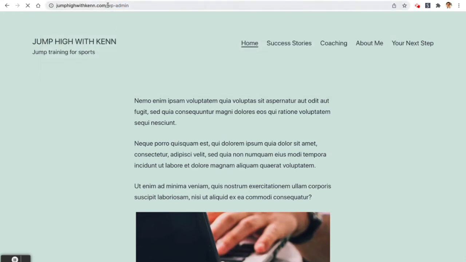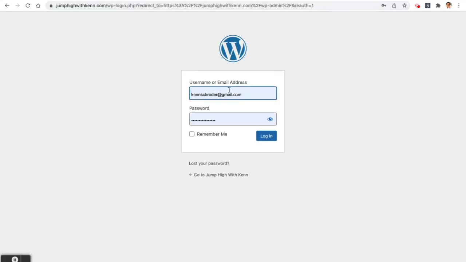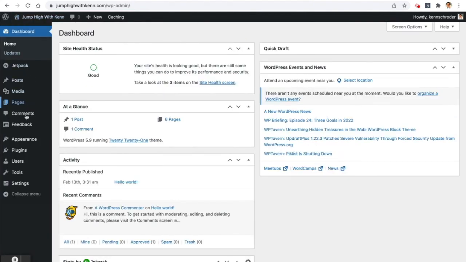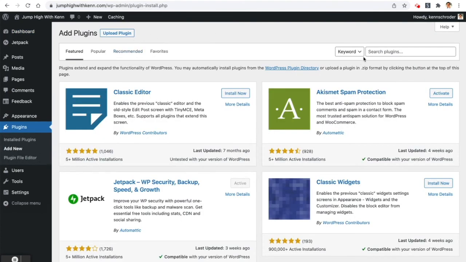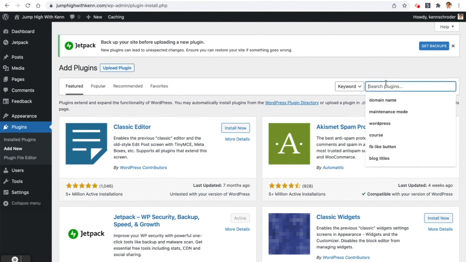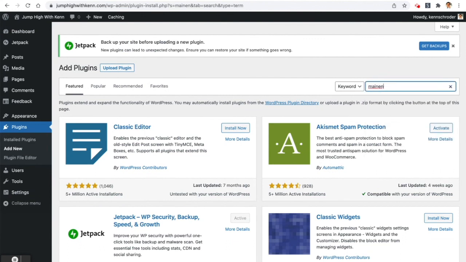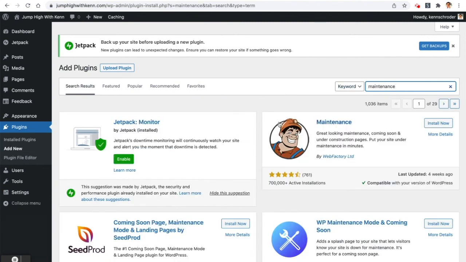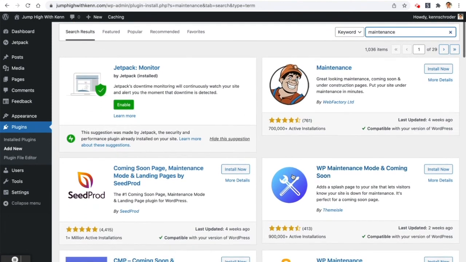I will log in. Again, it's WP-admin as I've shown you earlier. Click login. And then just on the left, go to plugins. And we're just going to click on add new. And we're going to search for plugins. It's called maintenance. There are a few different maintenance kinds of plugins, but this one is new, well maintained. And here's the guy, big smile. We're going to use this plugin.